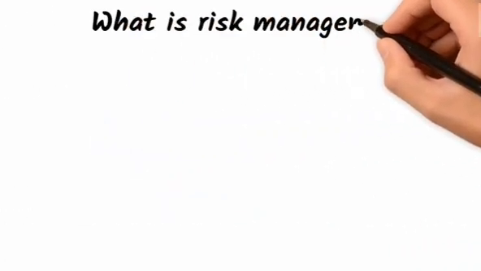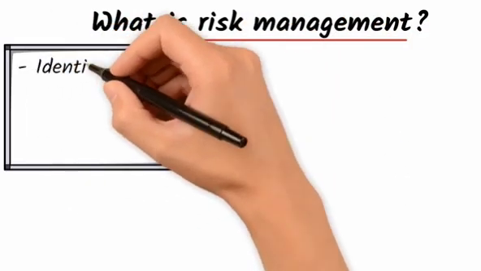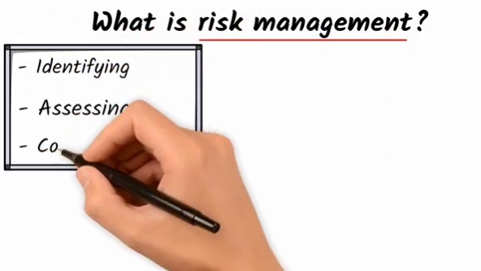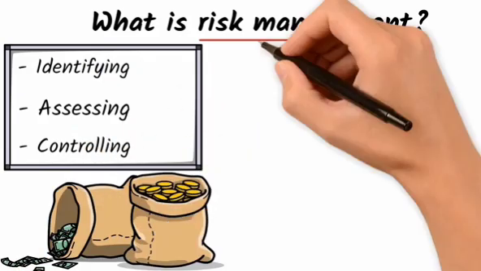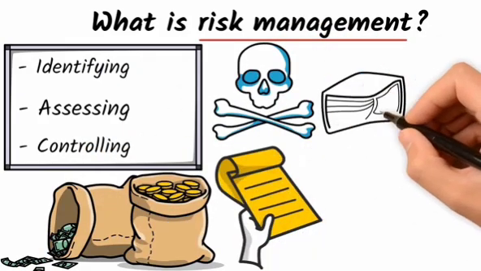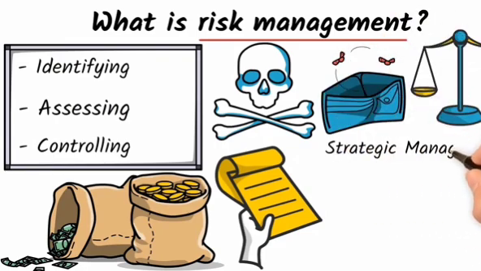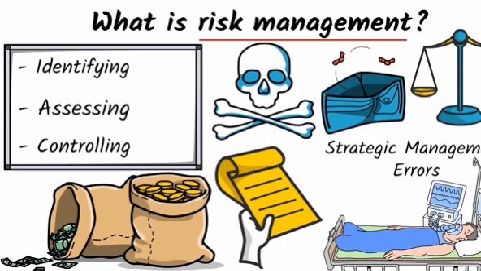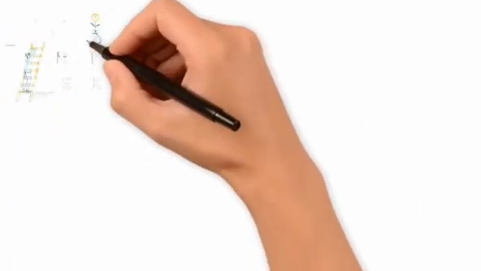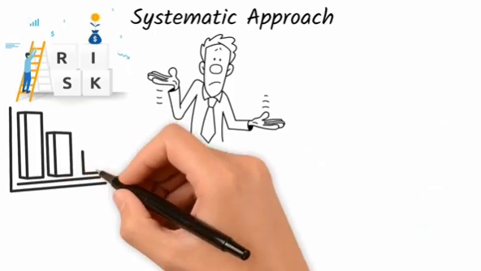1. Introduction to risk management. Let's start with the basics. What is risk management? Simply put, risk management is the process of identifying, assessing, and controlling threats to an organization's capital and earnings. These risks can stem from various sources, including financial uncertainty, legal liabilities, strategic management errors, accidents, and natural disasters. Risk management involves a systematic approach to managing uncertainty and minimizing potential losses.